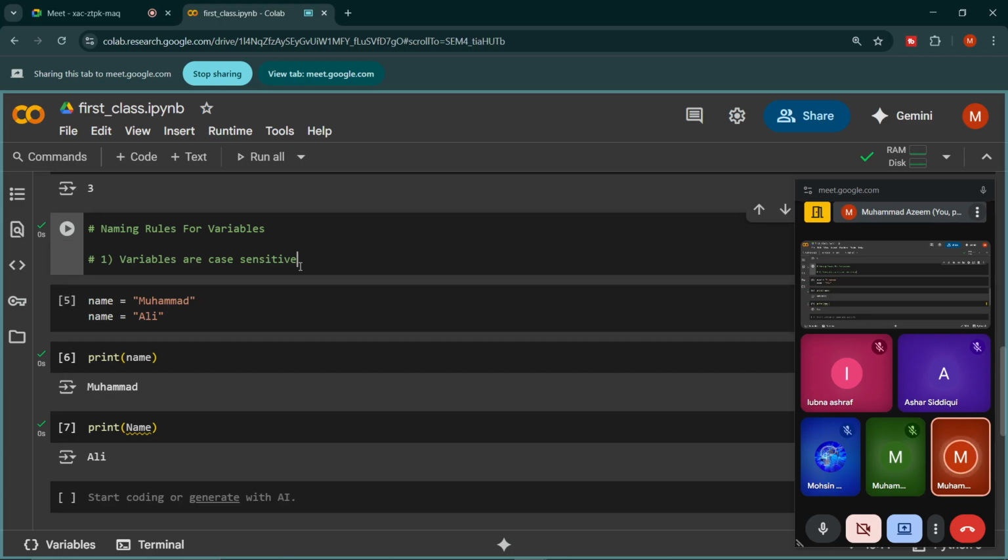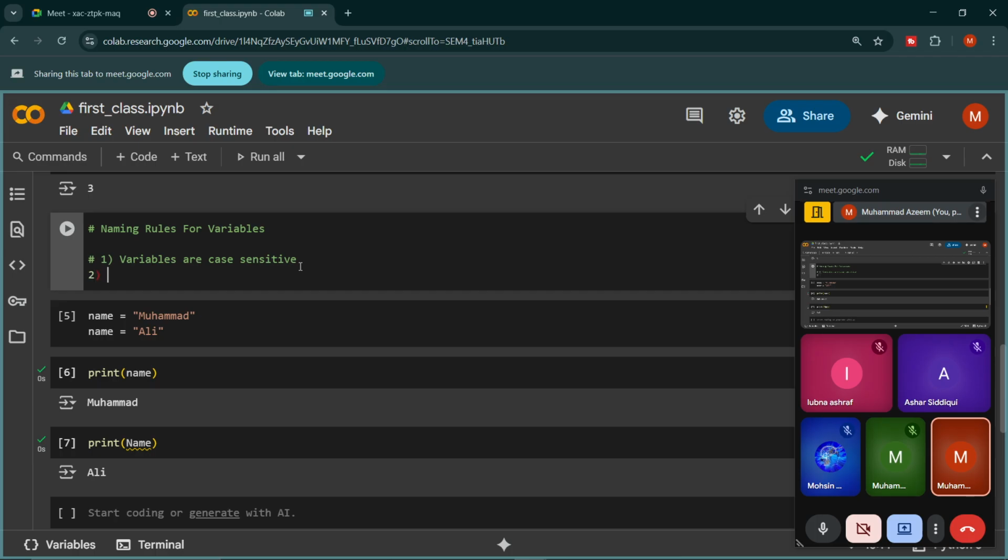And the second rule is variables can contain letters, numbers, and underscore. Right.